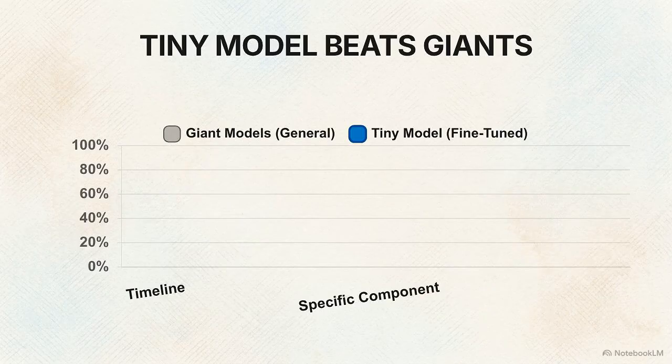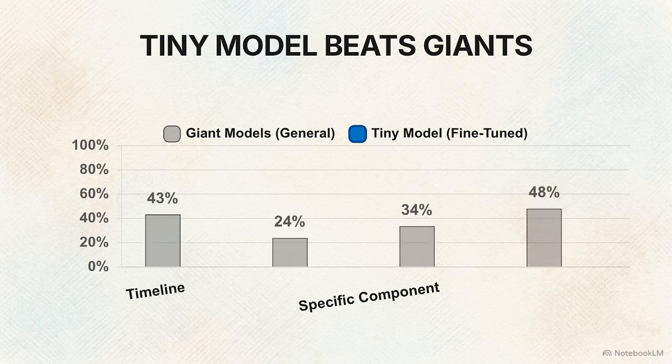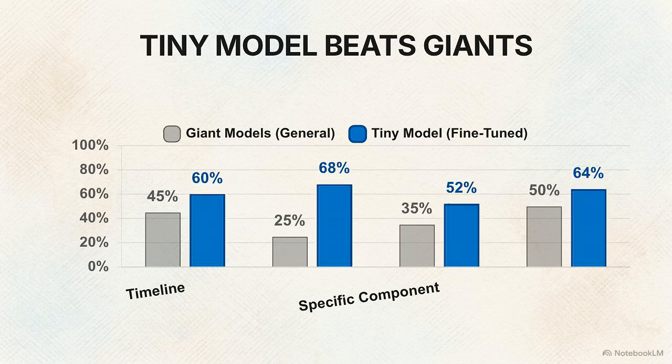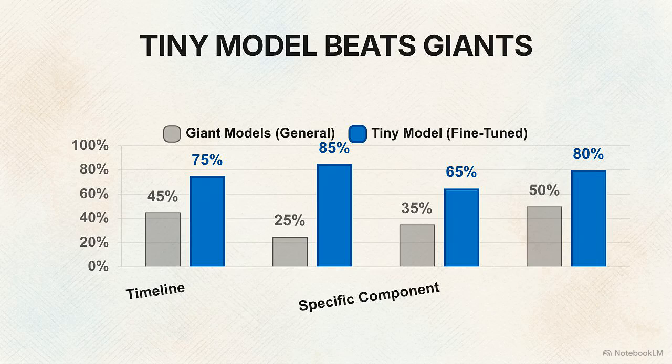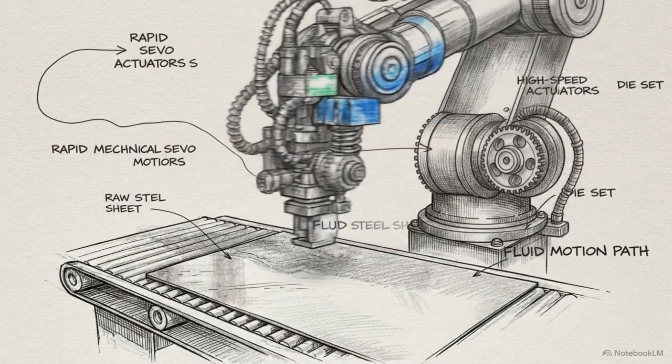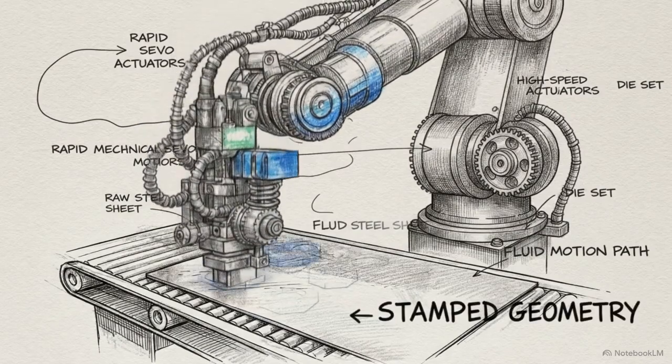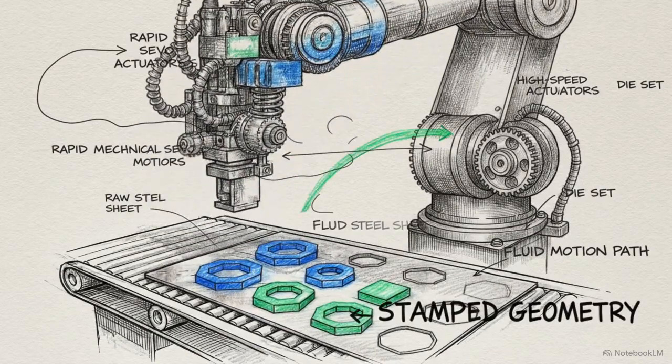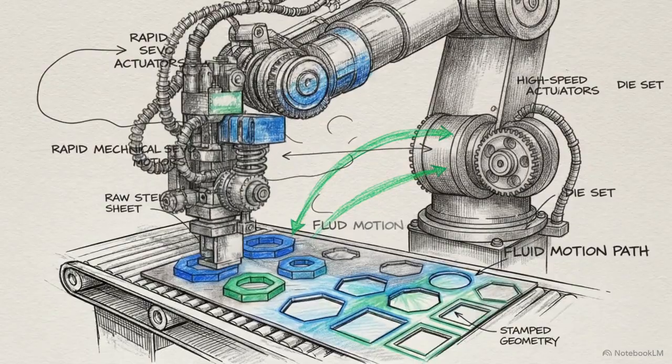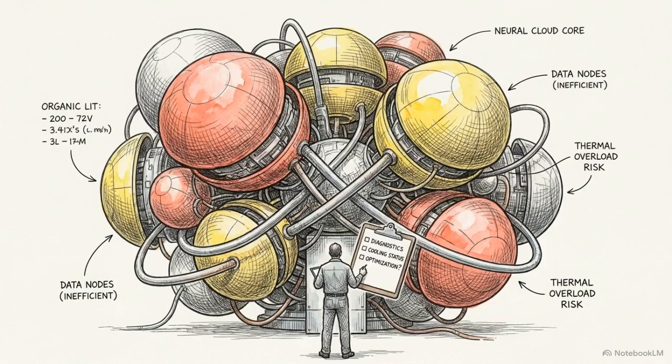This chart breaks down the 4 rubric criteria: timeline, contributing factors, specific component, and prevention action. Giant models failed, struggling between 20 and 50% compliance. But the fine-tuned tiny model pushed past the 60% threshold, consistently beating them. The tiny model wins this comparison because its output is naturally concise and rigidly adheres to the specific required format of the organization. The data points to a clear takeaway.